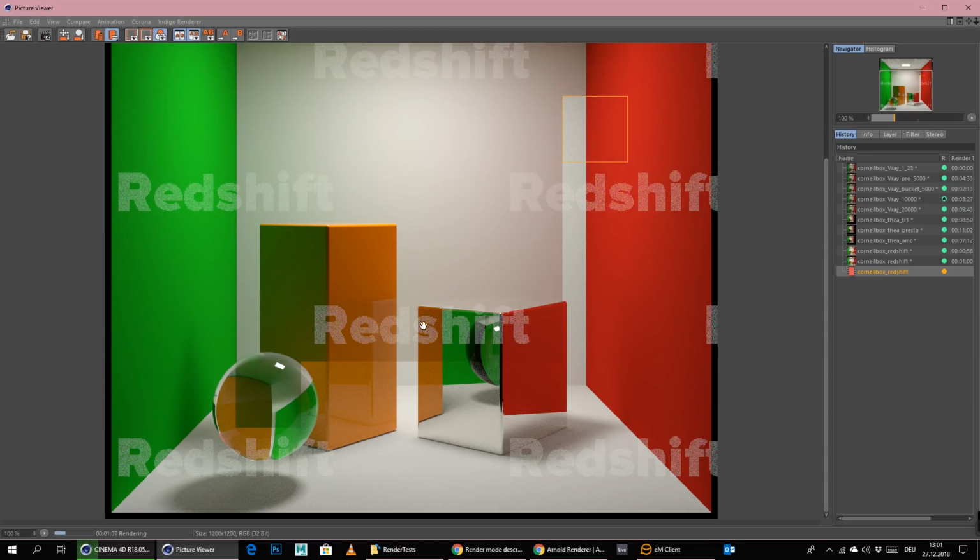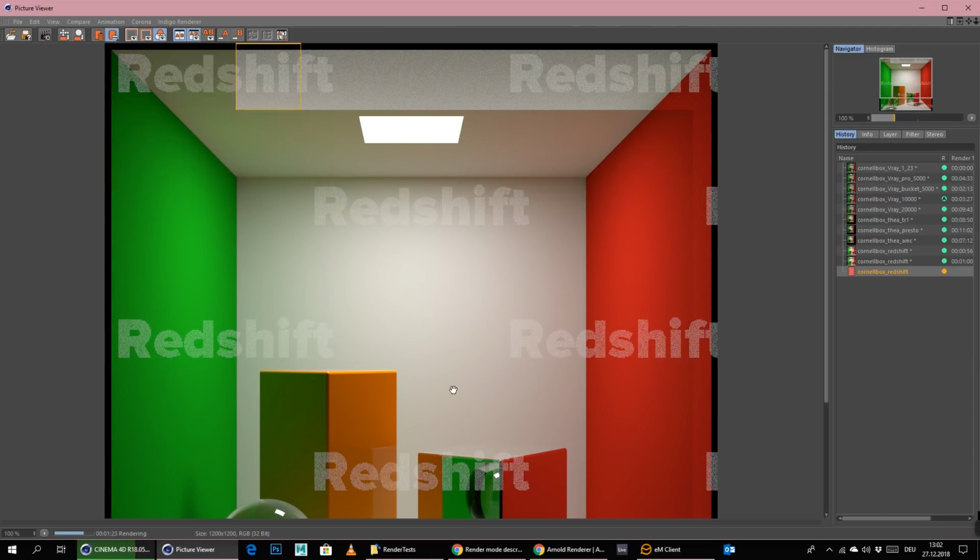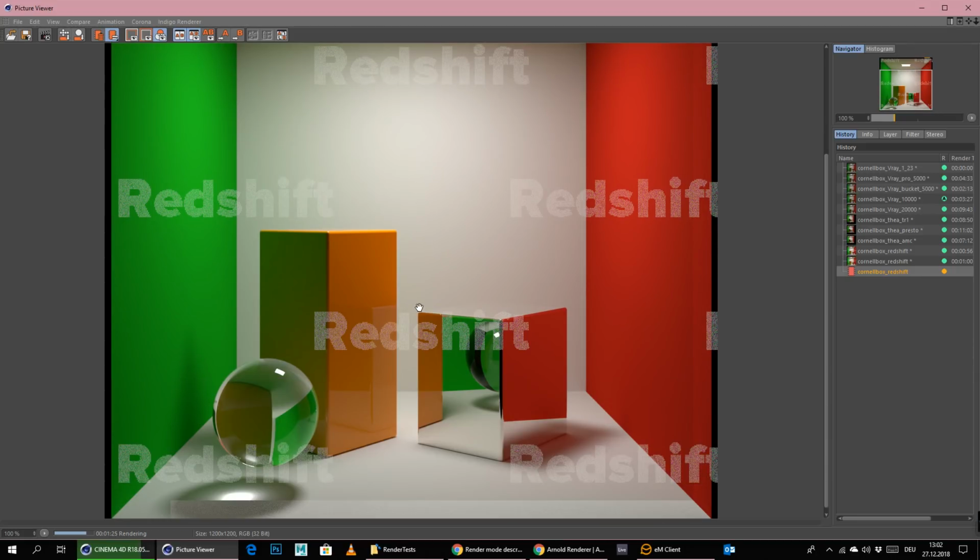Okay, rendering pretty fast. Even though we are over 1 minute now, I think that's still a pretty good render time. And let's look at the caustics down here, if the look is completely different now, or way better or something like that. If not, we can just simply go back to our old settings and save some render time.